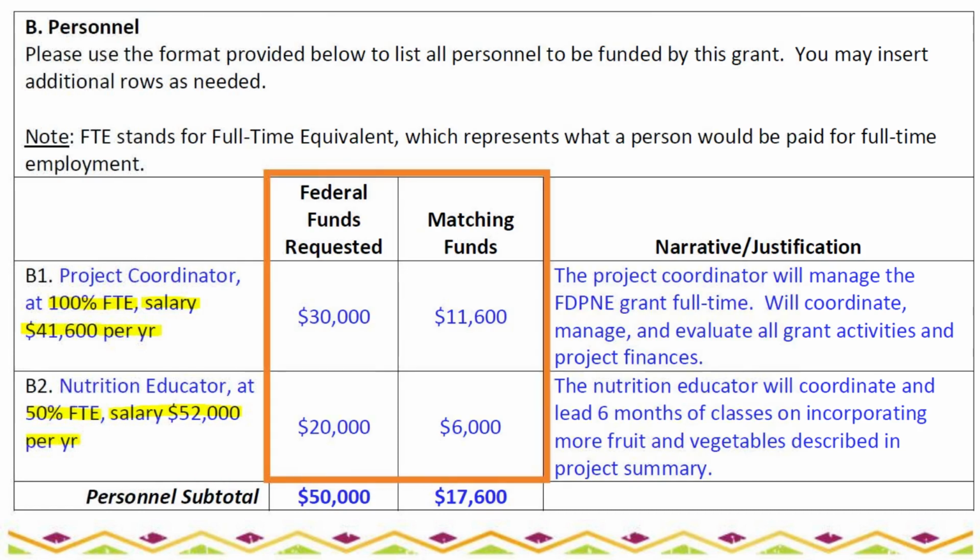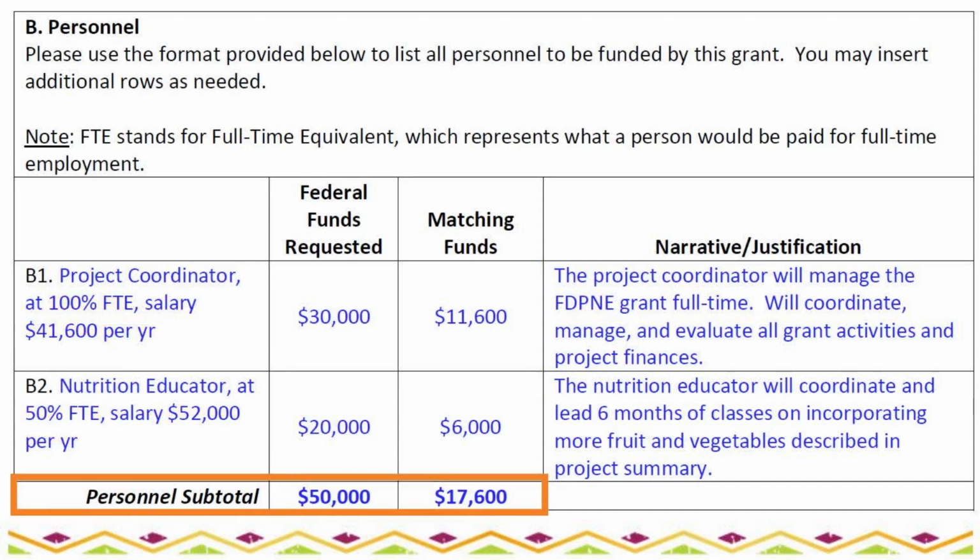As we did not request a match waiver, we will indicate how much of the salary we are requesting from federal funds and how much the applicant plans to match. Remember, if you request a match waiver of 100%, you will leave the matching funds column blank. Please double-check your math when completing the subtotal row.